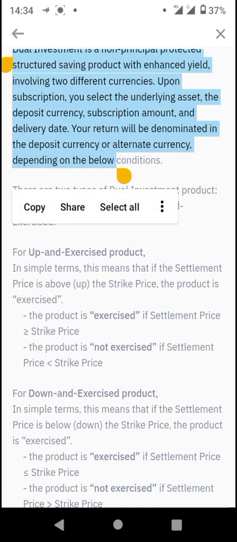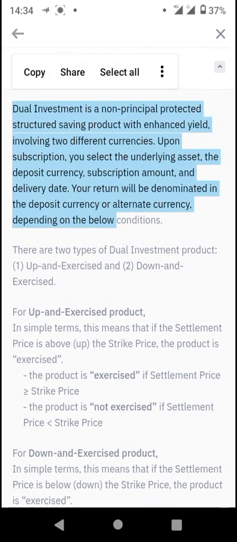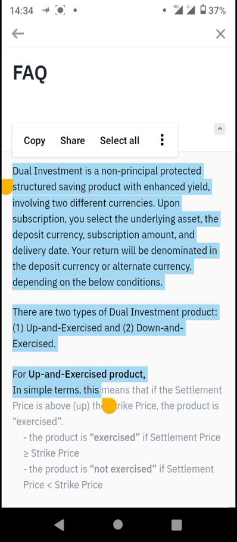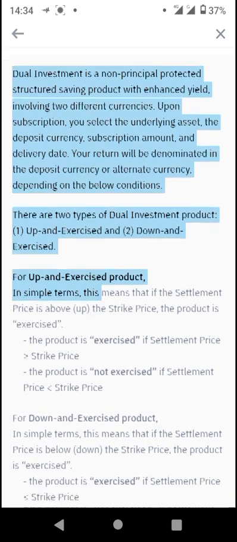These dual investment products are broken down into the up and exercise dual investment, and also the down and exercise dual investment. So you want to take note of the fact that dual investment is broken down into two types. We currently have the up and exercise dual investment, and also the down and exercise dual investment.